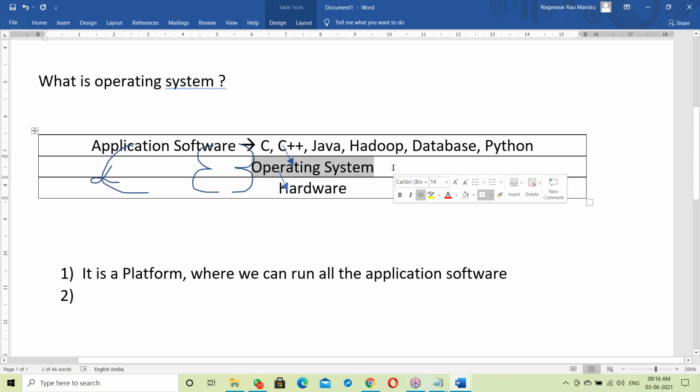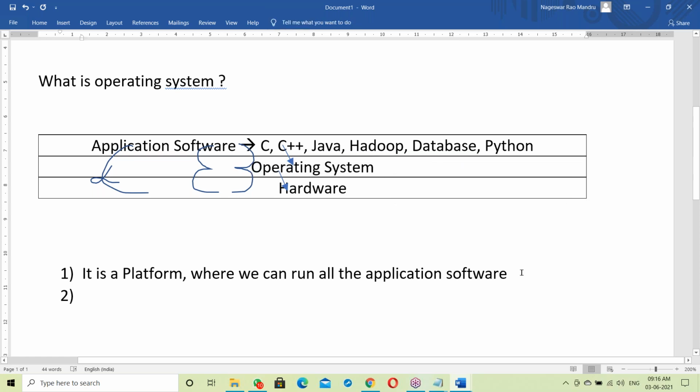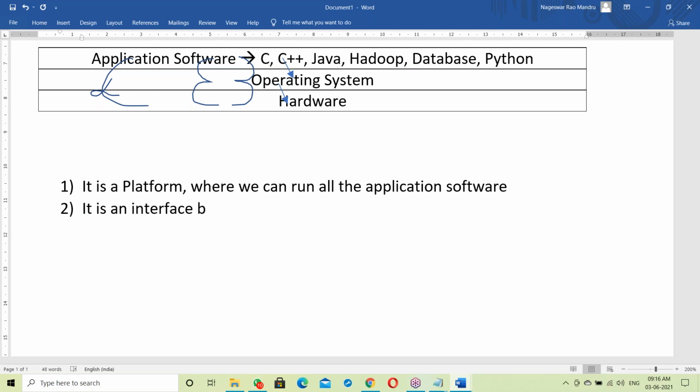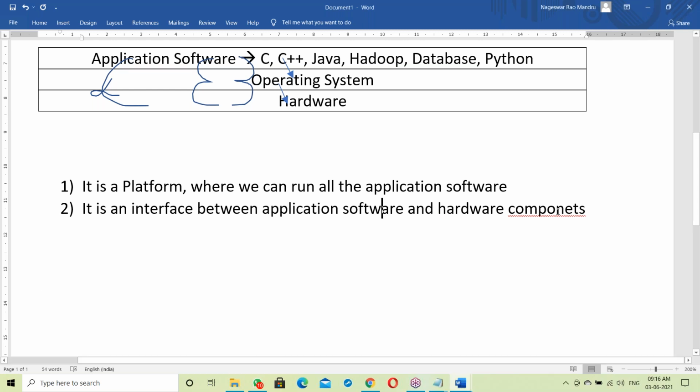So what is an OS? It's an interface. The OS is not only a platform, it also acts like an interface. OS is an interface between application software and hardware components.